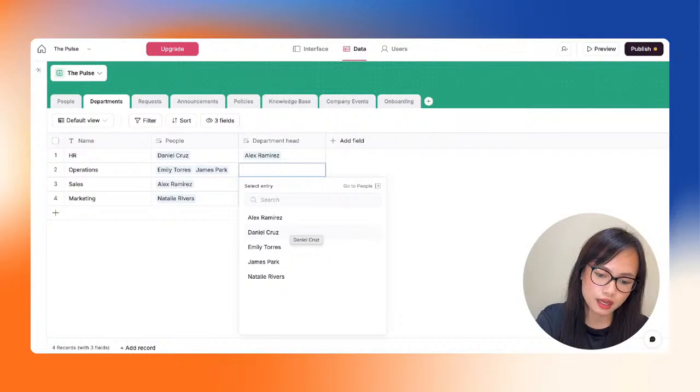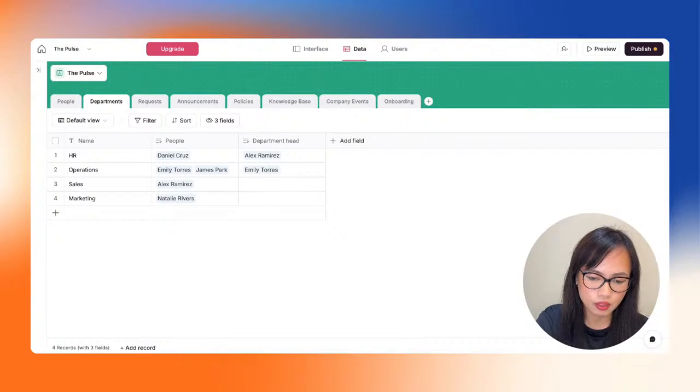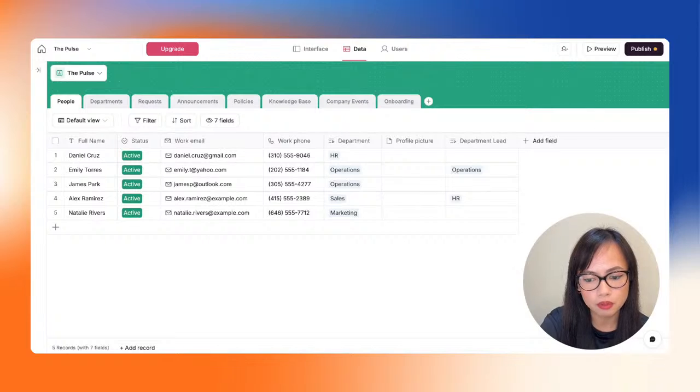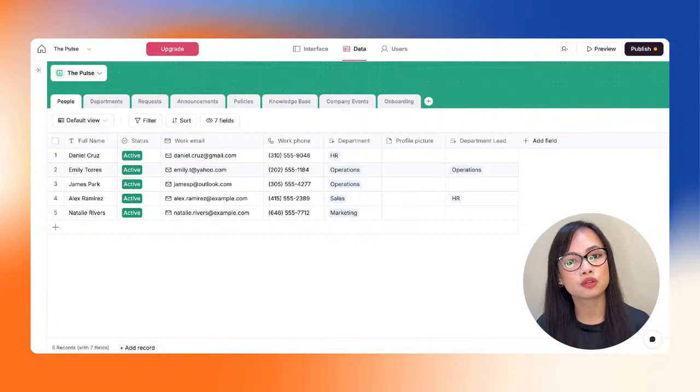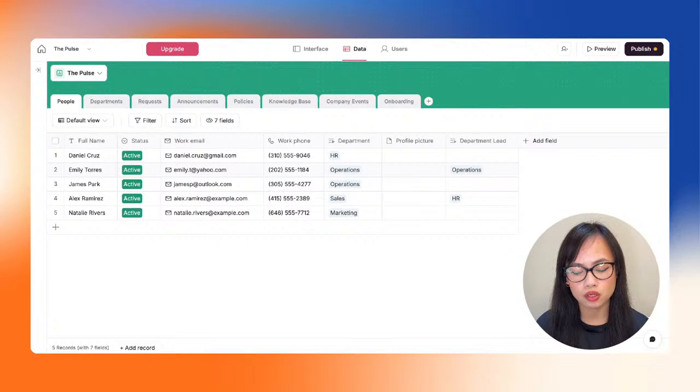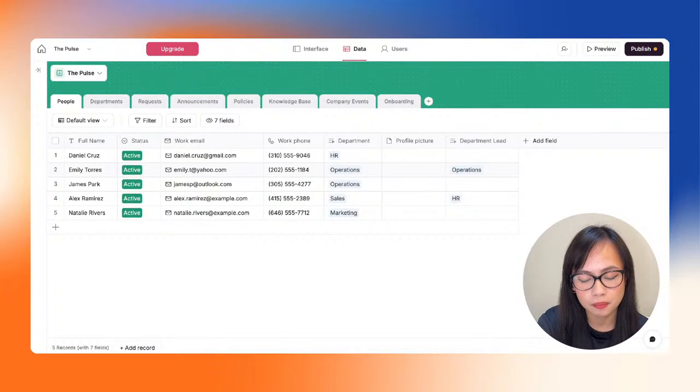So I'm going to select Emily Torres. There we go. And when we go back to the people table, we can see that Emily Torres is the department lead for the operations department. So that's basically how it's just connected with each other, right? We want to make sure that our data is talking to each other and that we are not duplicating information where it doesn't need any duplication.